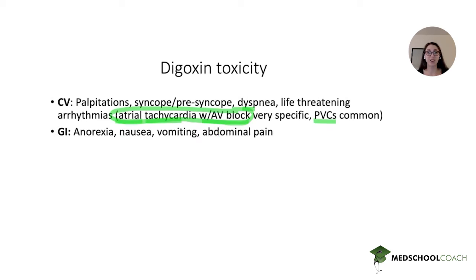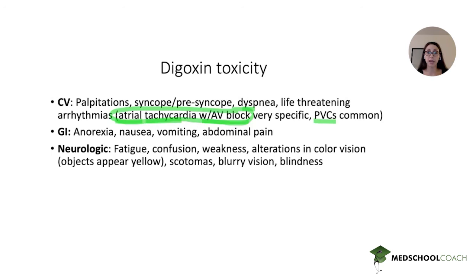You can also get GI symptoms, and these are non-specific, so it's going to be more just the presence of GI symptoms in general. Anorexia, nausea, vomiting, abdominal pain, and then neurologic findings. Again, some non-specific findings like fatigue, confusion, weakness, and then it's going to be these vision changes that are more specific. So alterations in color vision, most classically where objects appear yellow.